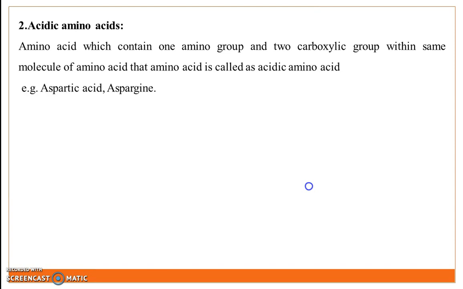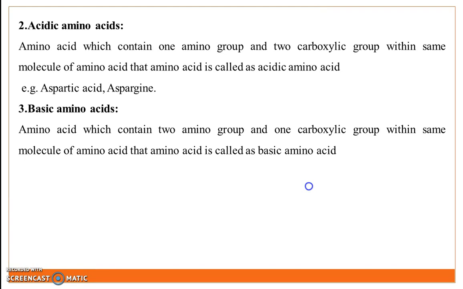Example: aspartic acid, asparagine. Last subclass is basic amino acid. The amino acid which contains two amino groups and one carboxylic group within the same molecule is called a basic amino acid. Due to the presence of two amino groups within the molecule, it gives the basic nature to the molecule of the amino acid. Example: arginine, lysine.